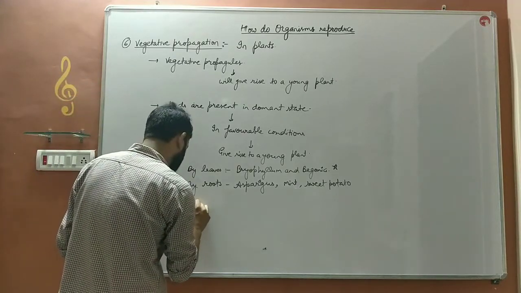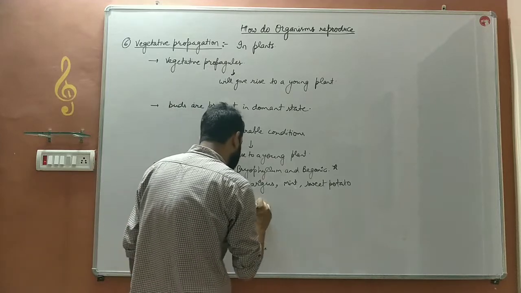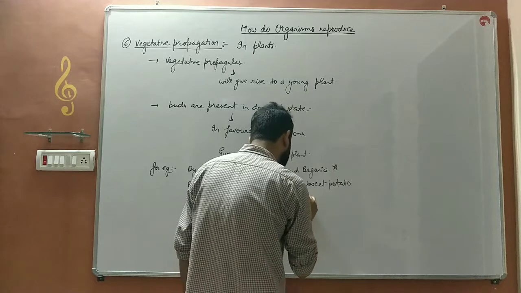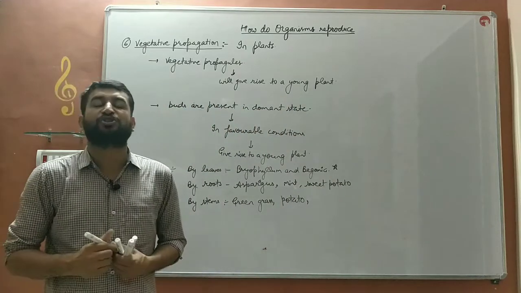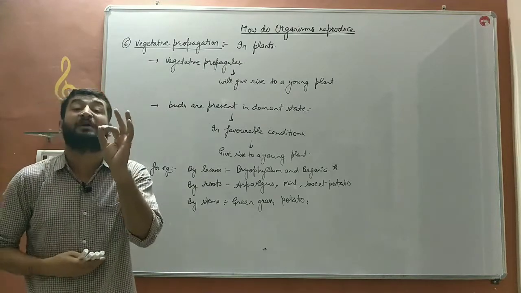Next, by stems: green grasses, potato, onion. These are the plants in which the stem part has reproductive buds.